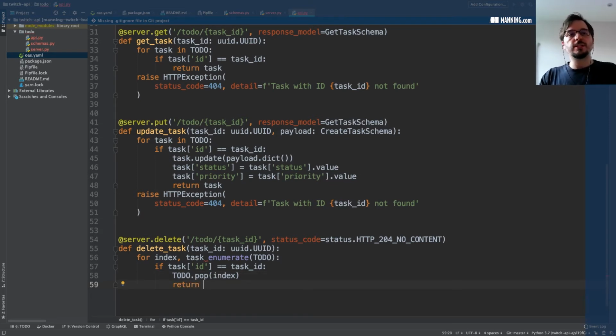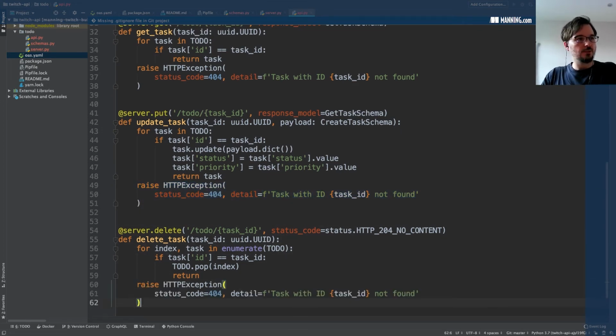So 204 gives you empty responses. This is from the HTTP protocol. It's not expected to return any kind of payload, so we just return empty. This is by default None, but we're expecting the framework to translate this into an empty payload. And then if it isn't found, we raise the same exception that we are doing with the other endpoints. So that goes here. Okay.